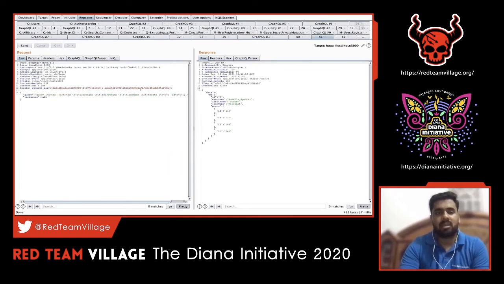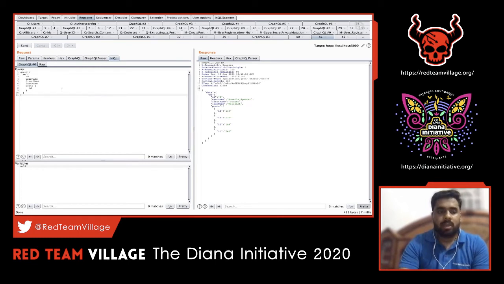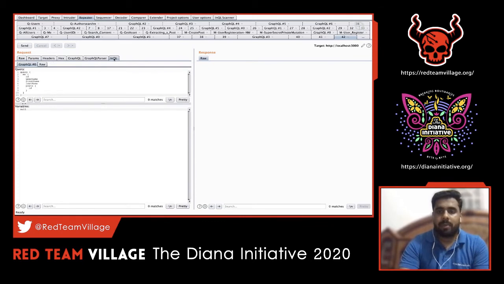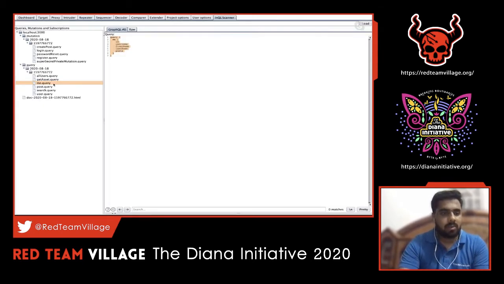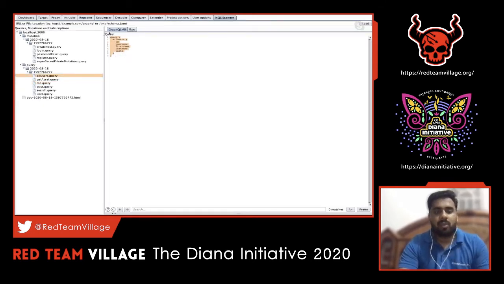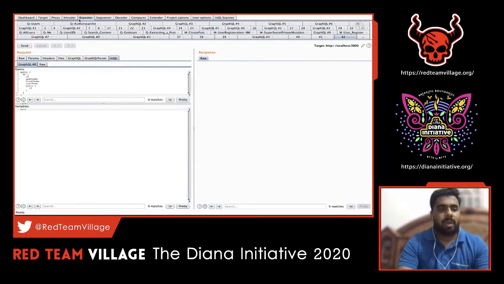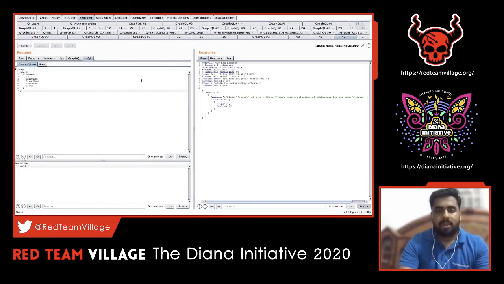For example, consider that I've explored the application and found one query here, and this query was for pulling out the user record. In this case, it pulled out the ID, username, first name, last name, and post information of a particular user. Let's say I have the same request in the repeater. Now let's try with some other request, for example, all user. For all user, this is the query. Let's go back here and edit the same thing. And here again, it says some error occurred. This is because there's a subfield which it is requiring.